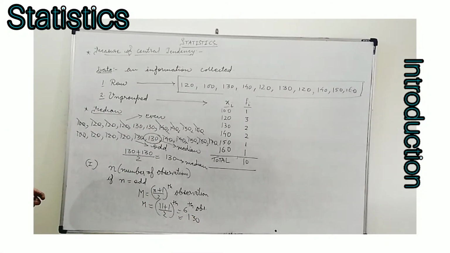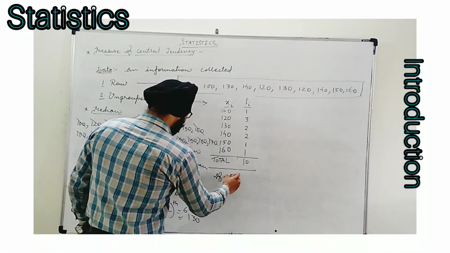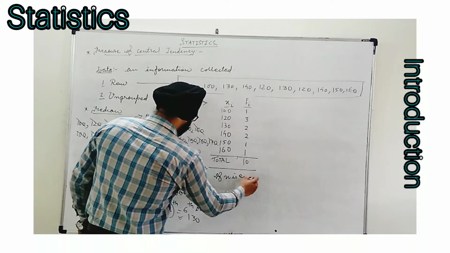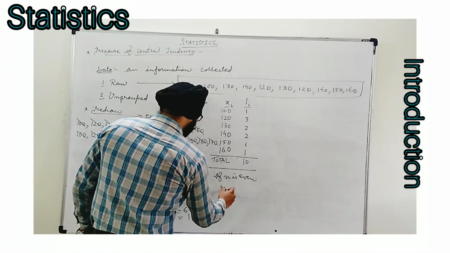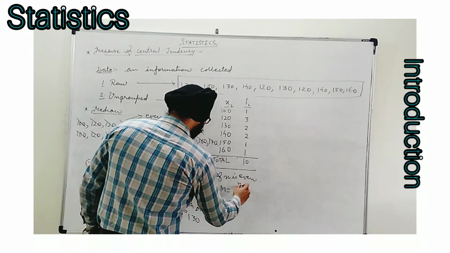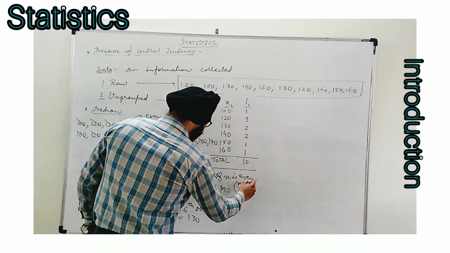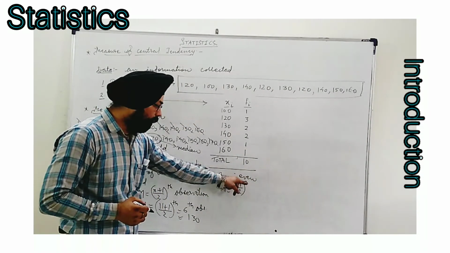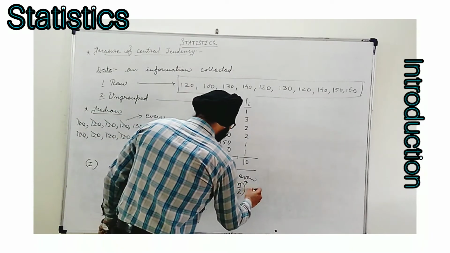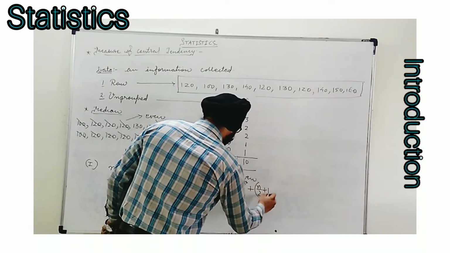Okay. Now when the value of n becomes even, if n is even, in that case what do we do? The median is obtained by the formula: we divide n by 2 and find the n by 2th observation, next, the (n by 2 plus 1)th observation.